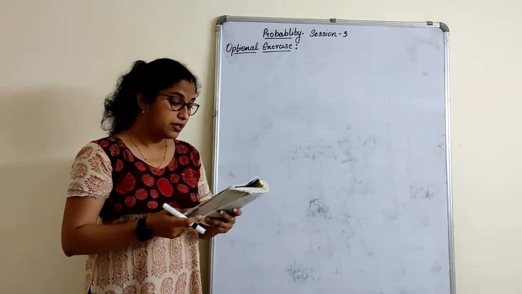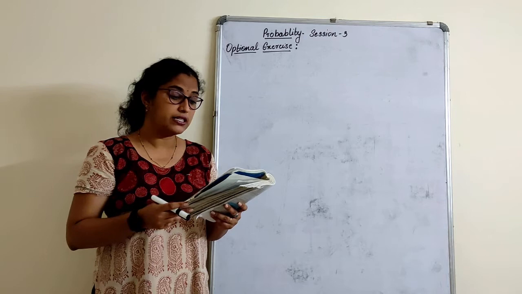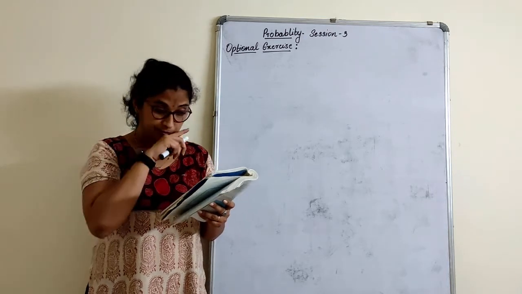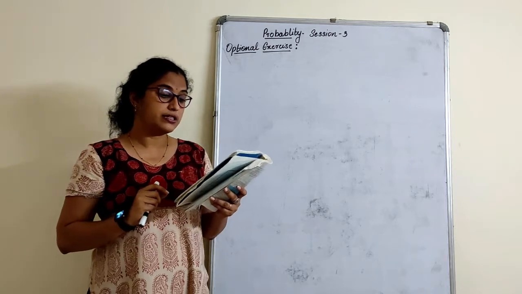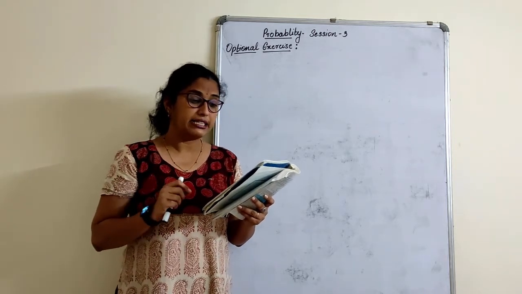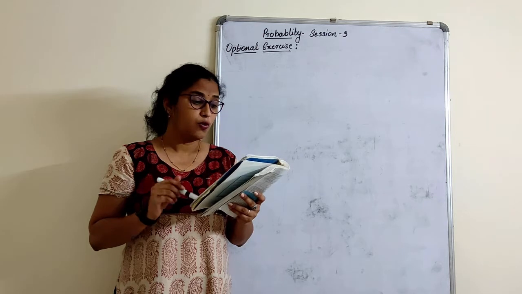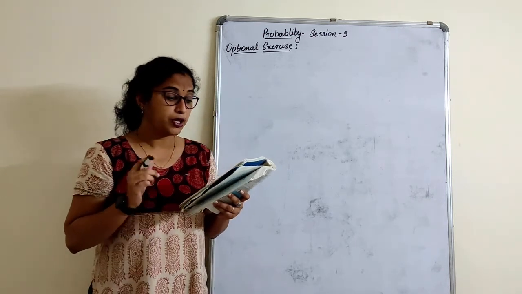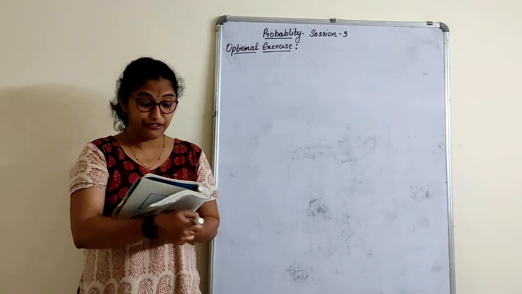The first one: two customers, Sham and Ekta, are visiting a particular shop in the same week, Tuesday to Saturday. Each is as likely to visit the shop on any day as on any other day. What is the probability that both will visit the shop on the same day, consecutive days and different days?